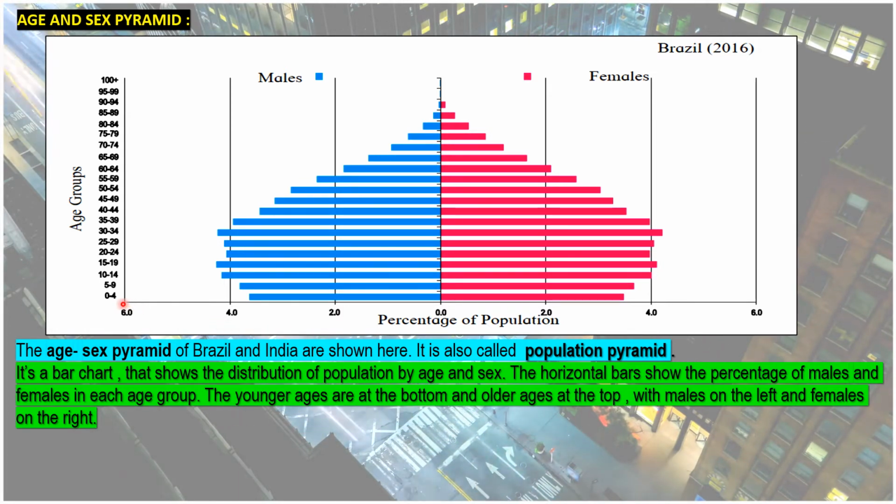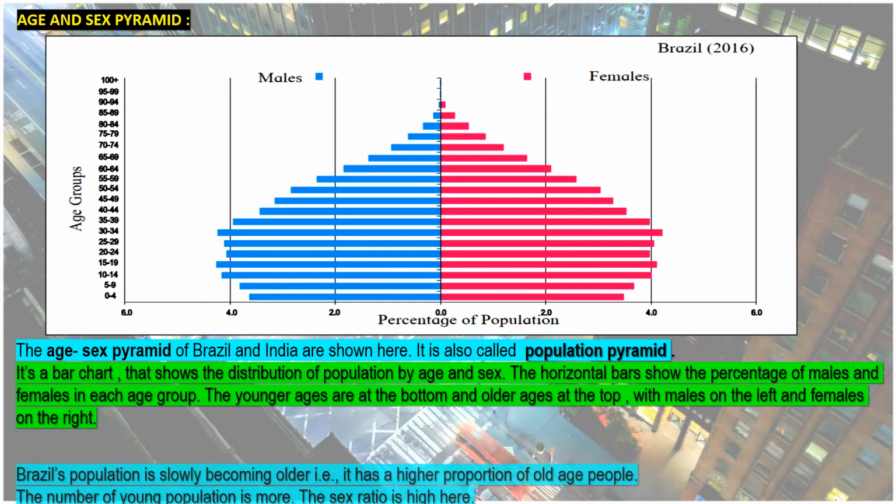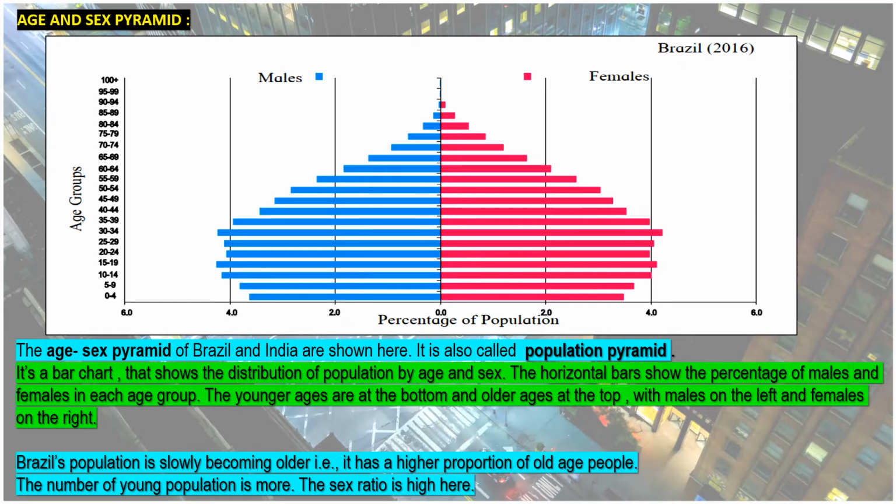As I've already shown you, younger ages are at the bottom and older at the top, with males on the left side, colored in blue, and females on the right side. So what do we understand by this? Brazil's population is slowly becoming older. That is, it has a higher proportion of old age people. The number of young population, no doubt, is more.